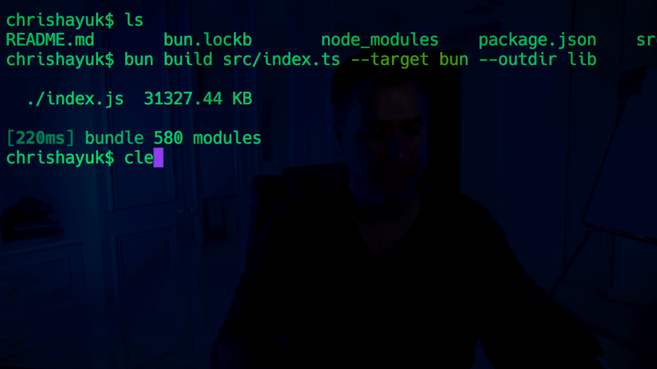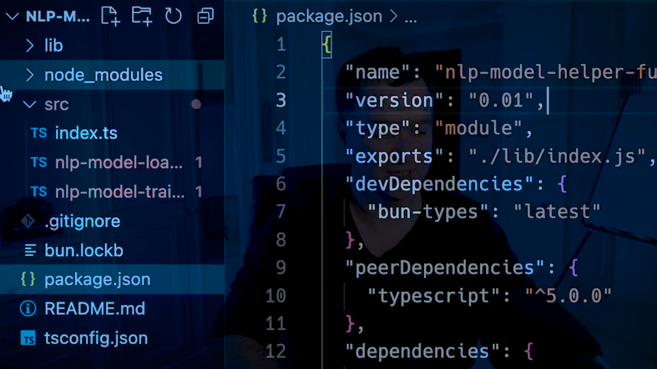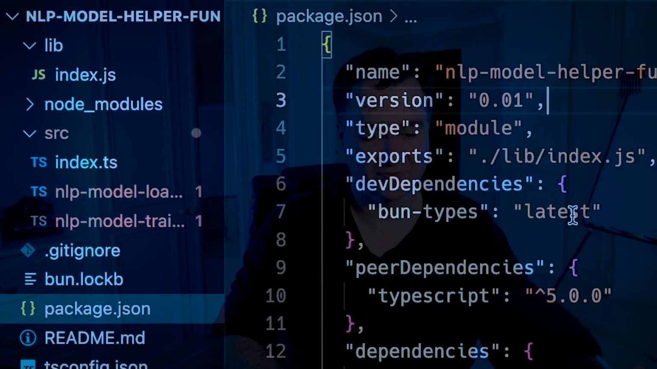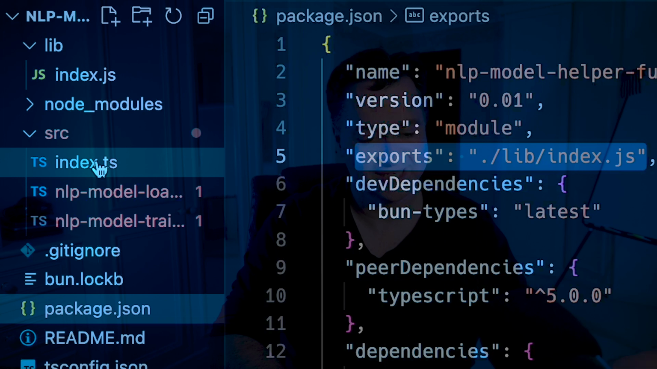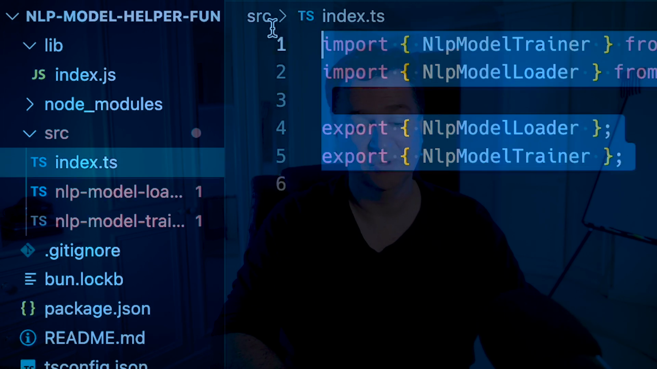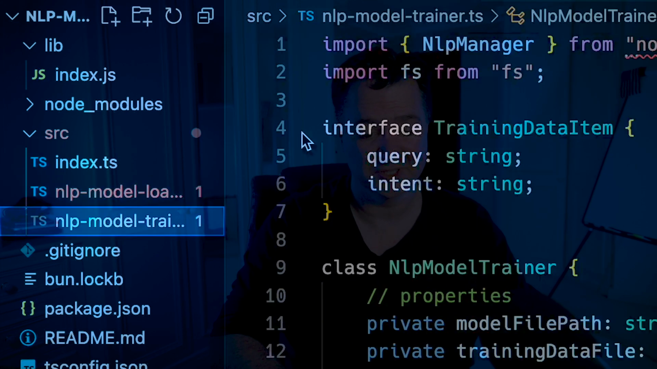It's now created that. So if we look here, there's now a lib folder. If I open Visual Studio Code here, in this lib folder is my index.js. So there's the transpiled version of my package. And of course, if I look at that package JSON, that is what I'm exporting, is this index.js, which of course is the transpiled version of my index.ts, which is essentially a load of exports of this and this, which is my loader and my trainer. So I've now got a nice reusable utility.